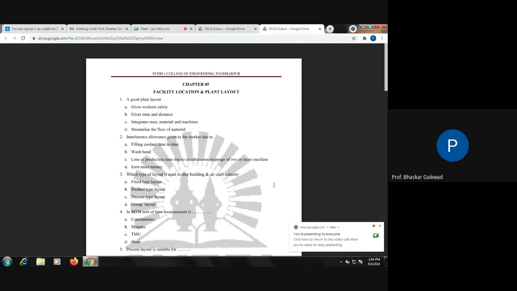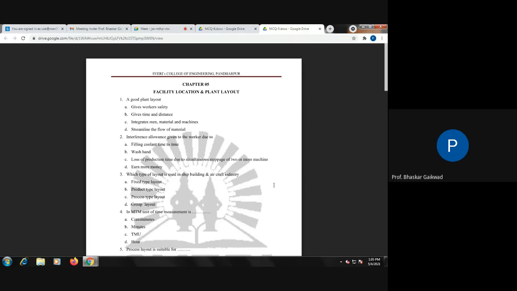Today we're going to discuss the MCQs on chapters five and six. Chapter five we'll discuss first, and after that we'll go for six. We'll also discuss similar types of questions related to facility location and plant layout. So let us consider the first objective type questions to be asked in your exams.